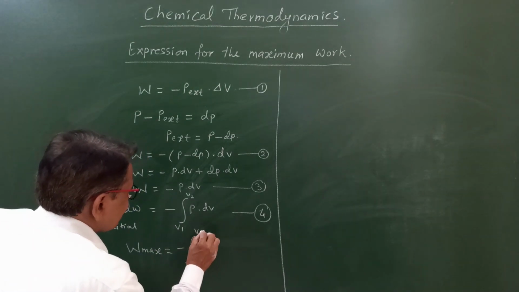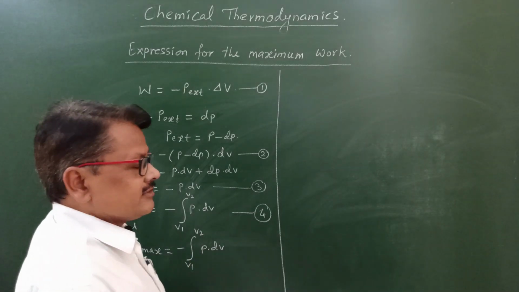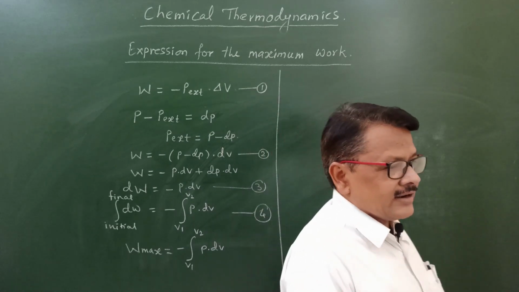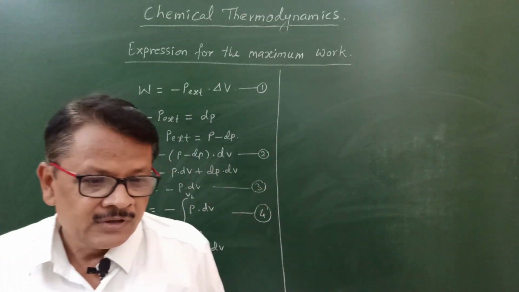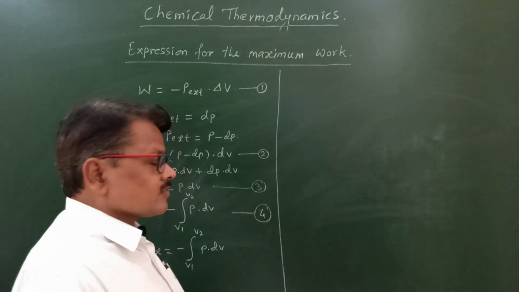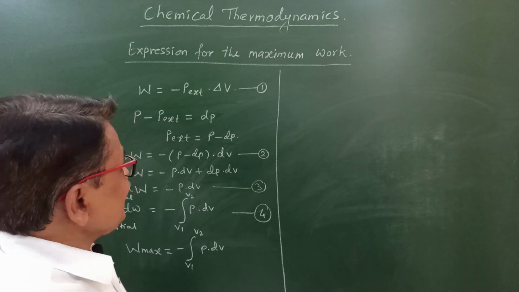But here we saw that one condition is there. What condition we saw? The gas which is filled in the cylinder is an ideal gas. N moles of ideal gas are filled in the cylinder. What is an ideal gas? It follows the ideal gas equation. What is the ideal gas equation?